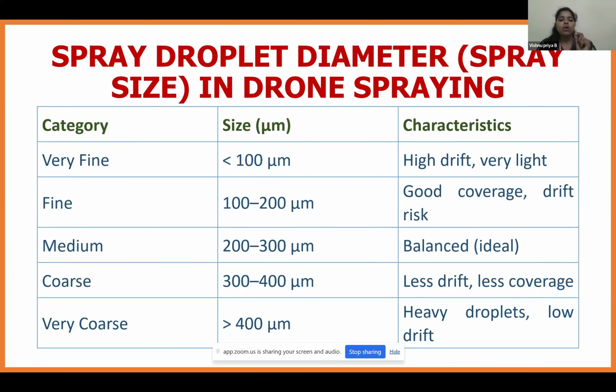Next is coarse. Coarse is 300 to 400 micron. It has less drift and less coverage in the field. In the next slide, I will show the actual droplet size on the field leaf. Next is very coarse, that is greater than 400 micron. The droplet size will be heavy and there will be low drift.